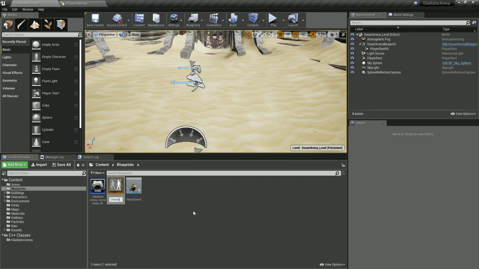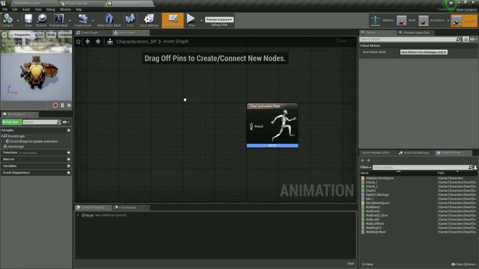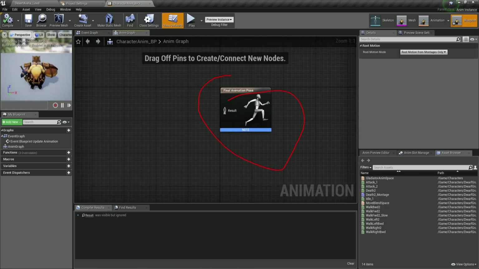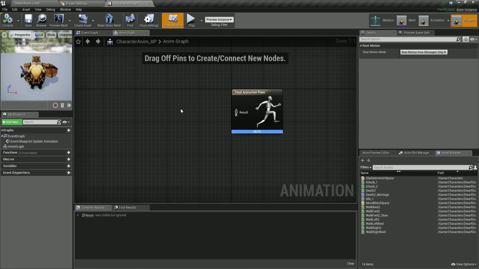Now I'm going to call this character anim underscore BP, short for blueprint. And of course, I'm going to double click it and open it inside of this editor. Now, this is the final animation pose that is going to be our animation. But before we start adding the animations, we do need to go over here inside of the variables and create all the variables that we need.